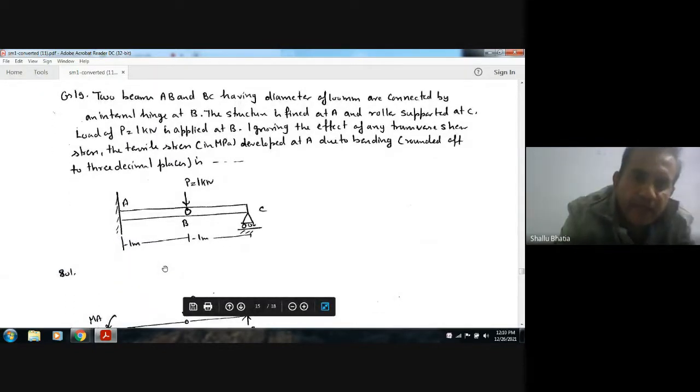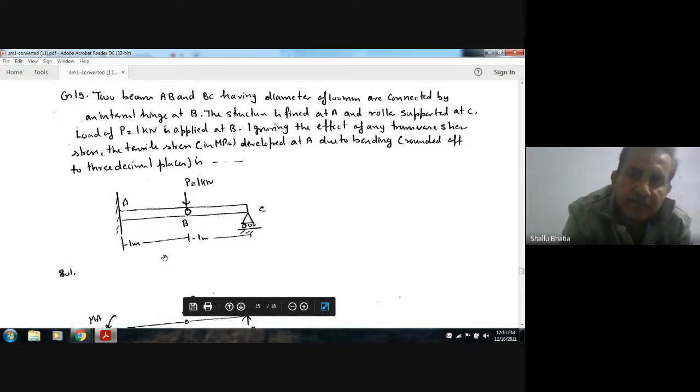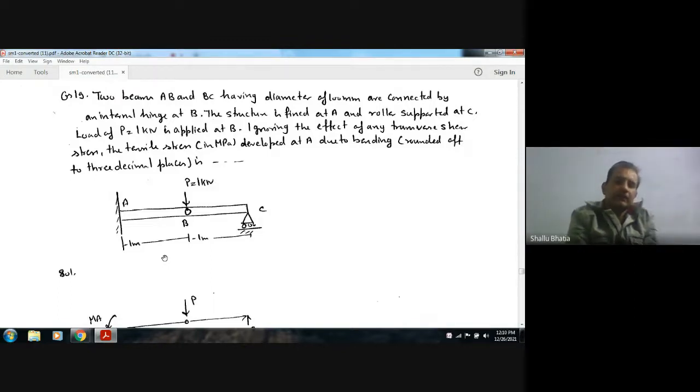Next: two beams AB and BC having diameter of 100 mm are connected by an internal hinge at B. So this is the internal hinge. The structure is fixed at A and roller supported at C. A load of P equal to 1 kilonewton is applied at B. Ignoring the effect of any transverse shear stress, the tensile stress in MPa developed at A due to bending, rounded off to 3 decimal places.